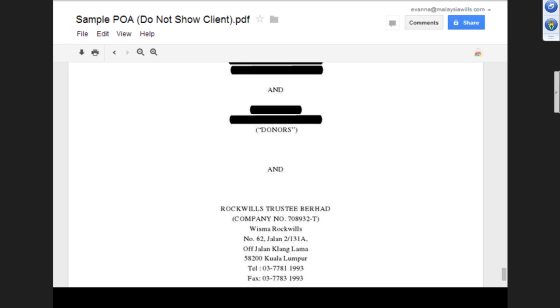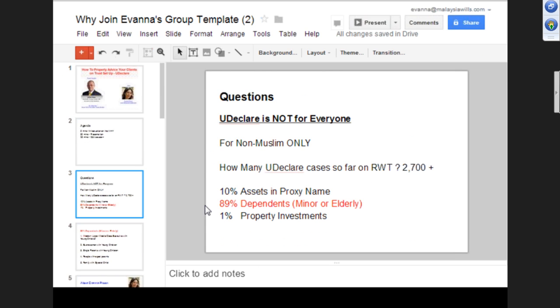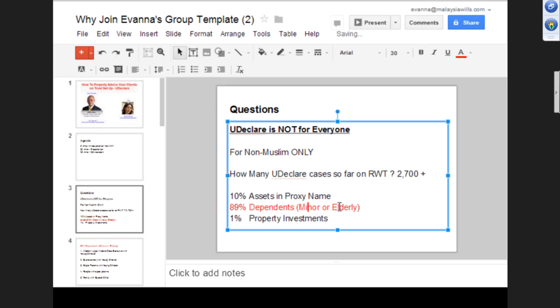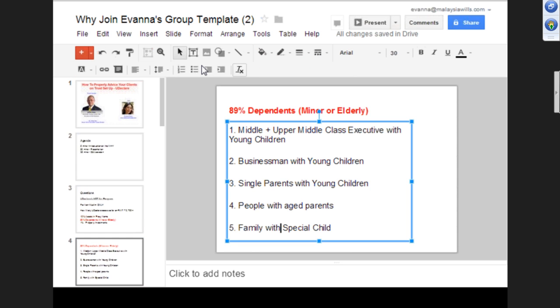So we have covered the concept of the declaration of trust, and we have also covered the target market you should be targeting. In summary, find someone with minor children or elderly parents. Your target client should also be a special child. We went through the trust instruction form, and we also roughly showed you the sample trust deed and the sample power of attorney.